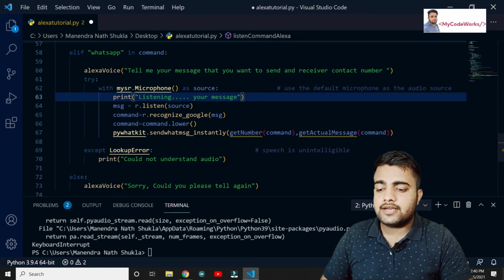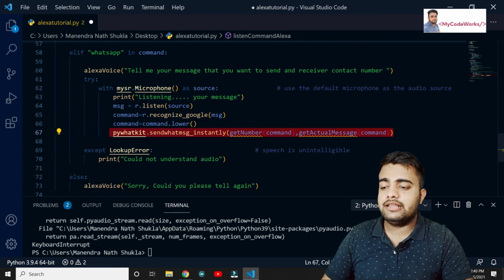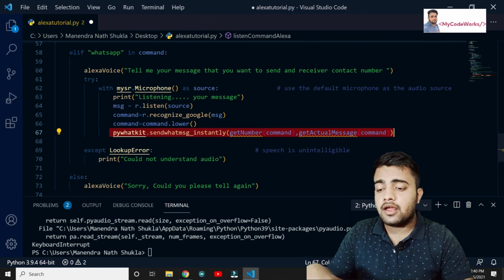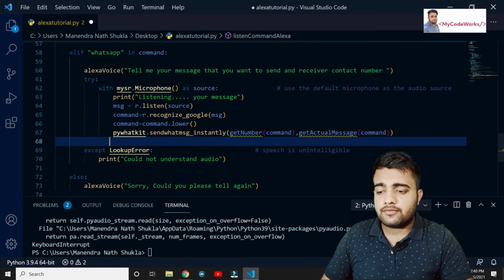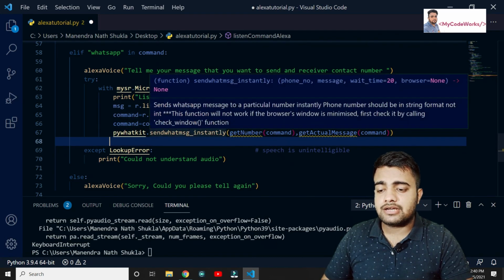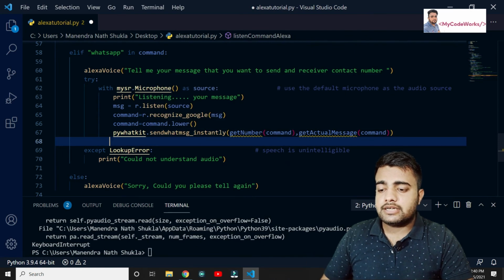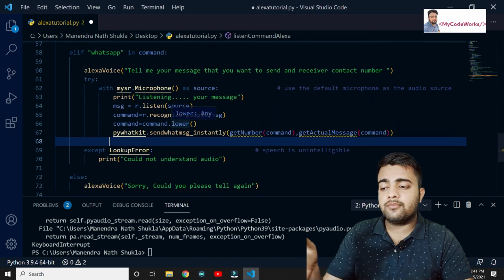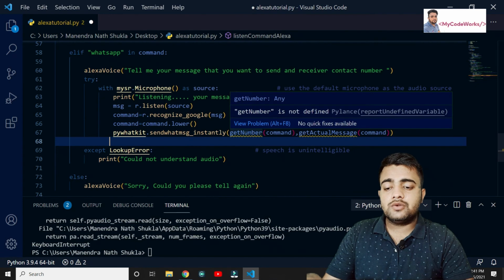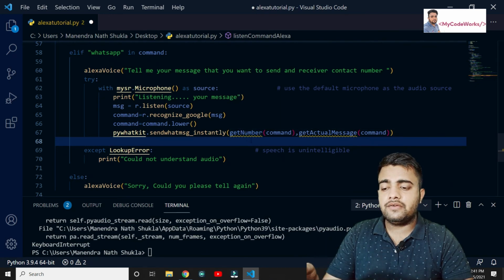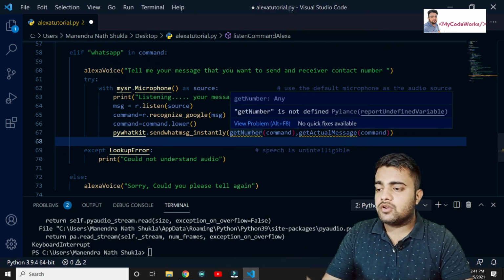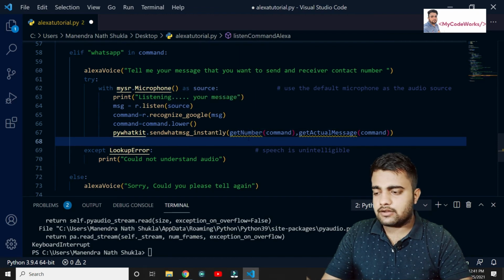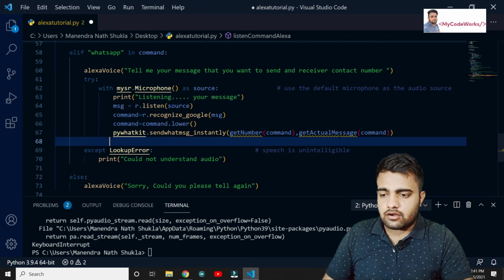As you can see here, there is get number. We have the command, and in that command we have the message as well as the contact number of the receiver. We can pass the same command to the person. We can extract the number from the message, as well as the actual message that you have told. For that we can implement our own method, so we can write get number.